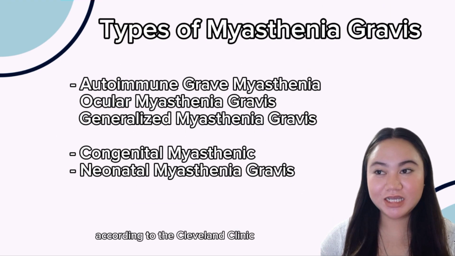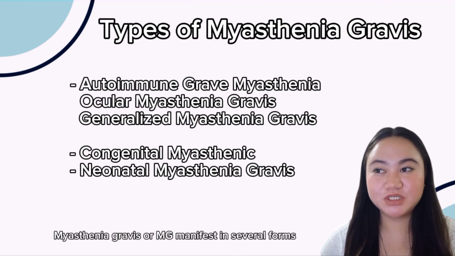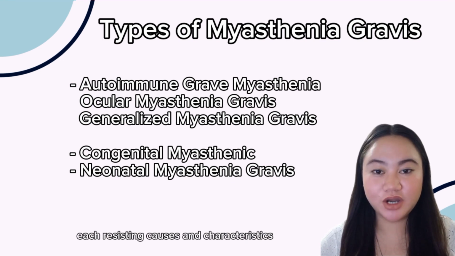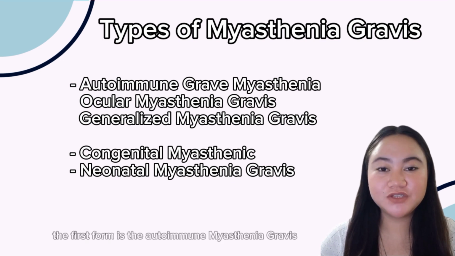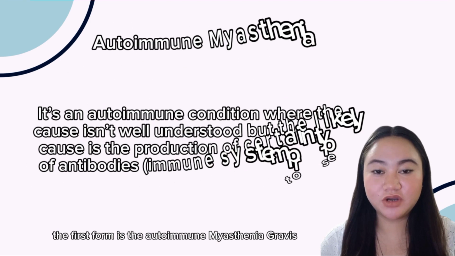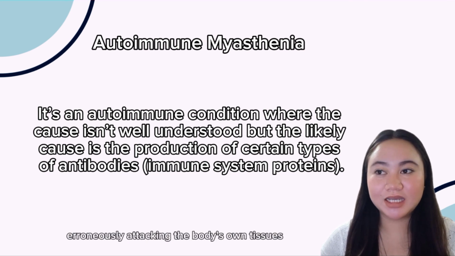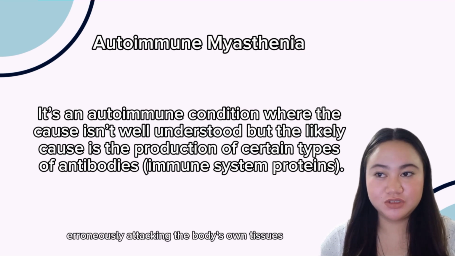According to the Cleveland Clinic, myasthenia gravis, or MG, manifests in several forms, each with distinct causes and characteristics. The first form is autoimmune myasthenia gravis. It is the most common form of MG, driven by the immune system erroneously attacking the body's own tissues.